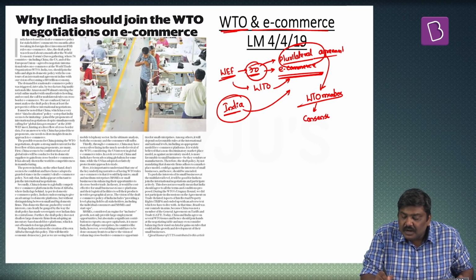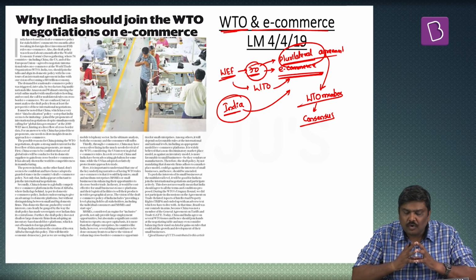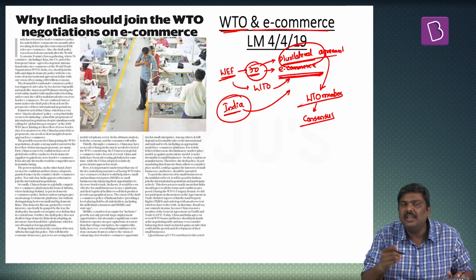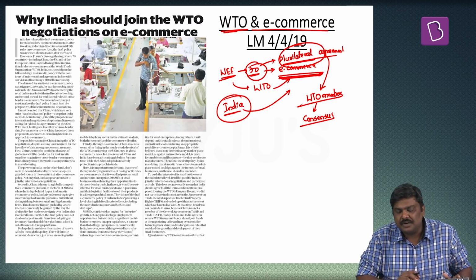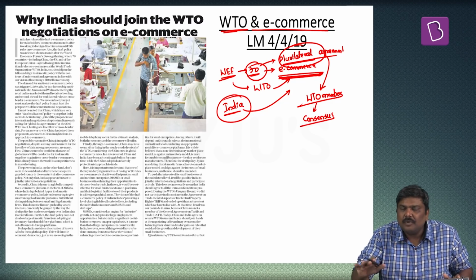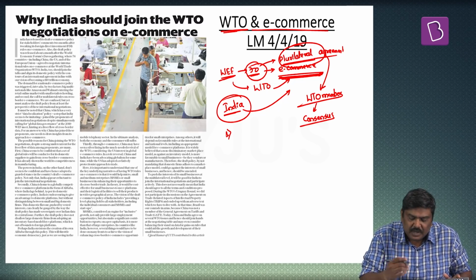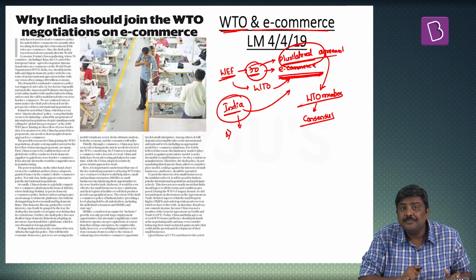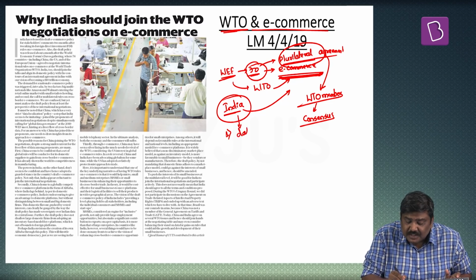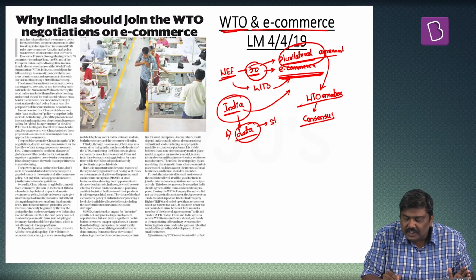That is, all the member countries must agree. So more than 70 countries, even including China, have come forward and stated that they want to hold negotiations in relation to e-commerce and come out with an agreement which is applicable to the member countries. India has stated that it will not be party to these discussions on the basis of some very important points. One, India will be one of the largest generators of data of this kind around the world. And since this data is very sensitive, the Indian government wants to ensure that this data will be stored within India.